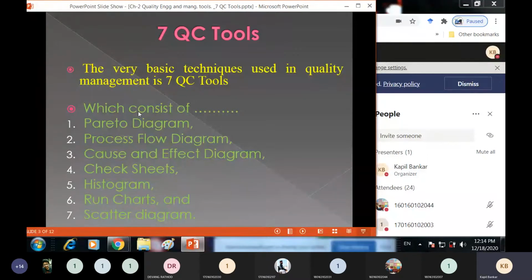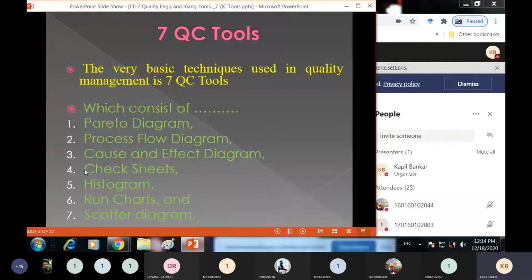The third QC tool, the cause and effect diagram, is also known as fishbone diagram and Ishikawa diagram, because Dr. Ishikawa invented this diagram. That's why, in respect to his name, the diagram name is Ishikawa diagram or cause and effect diagram.